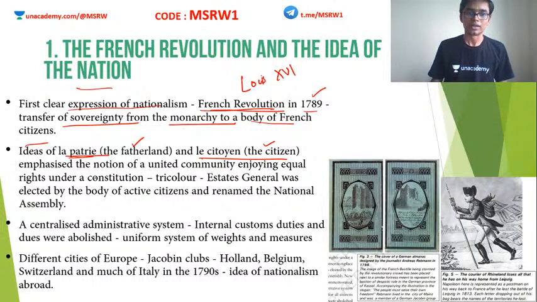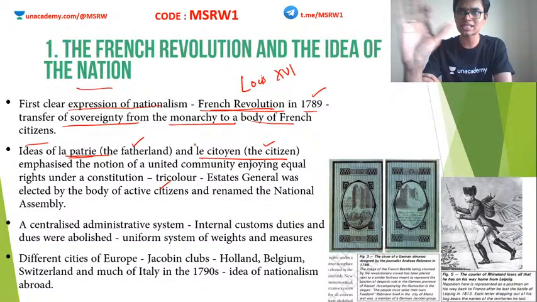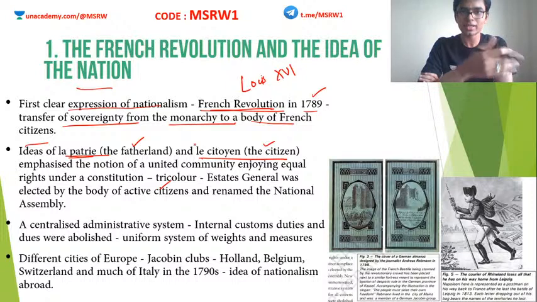Also, the people started to come united as a nation. People started hoisting their own flags, etc. So how did this happen? The monarchy was overthrown. Then how did the people set up this form of government? During the revolution, while it was going on, the French king called in an assembly. This assembly had representatives from all classes of French people. This assembly is known as the Estates General.